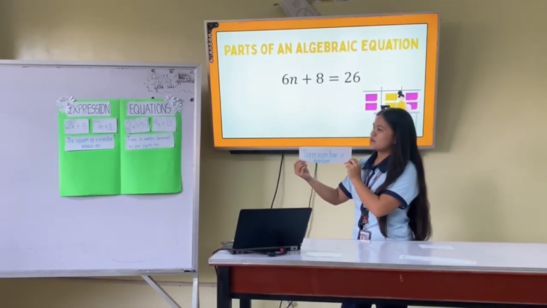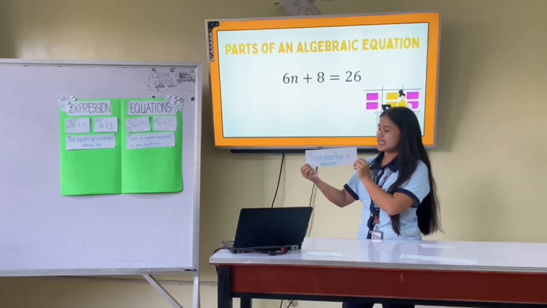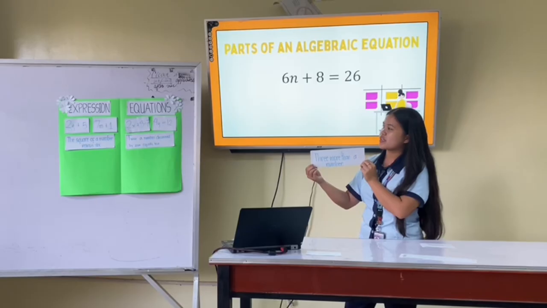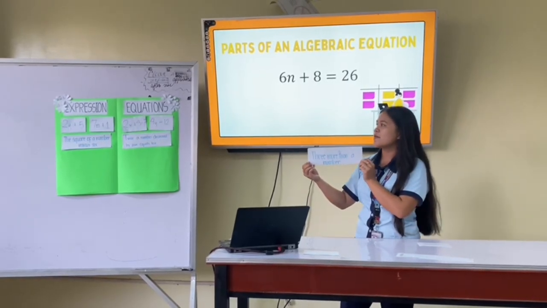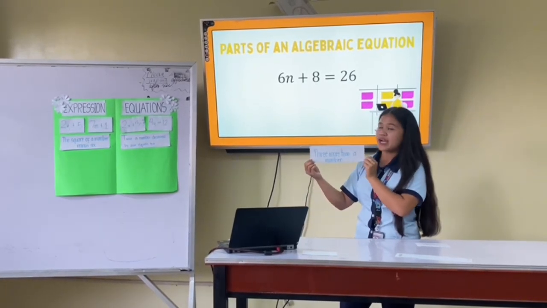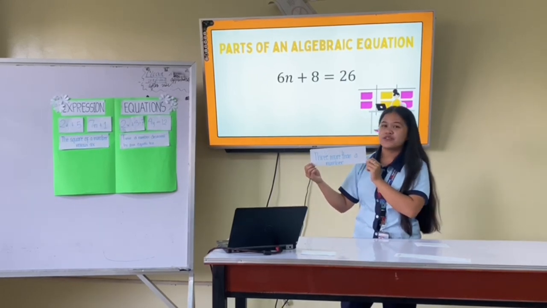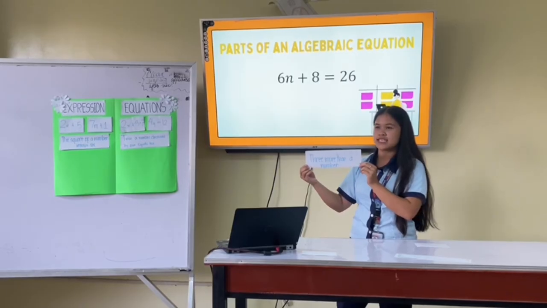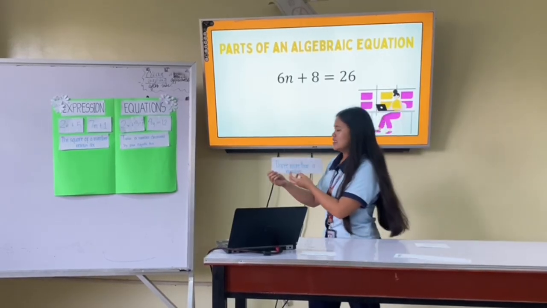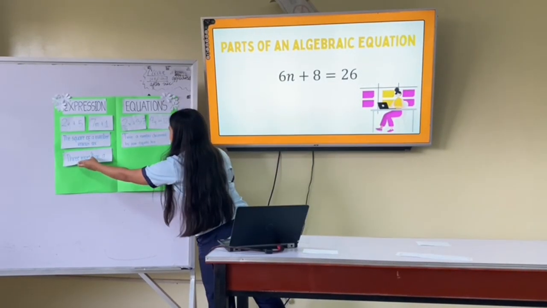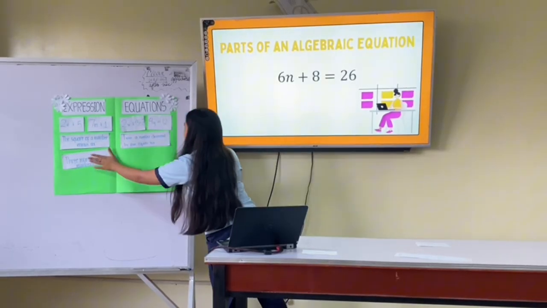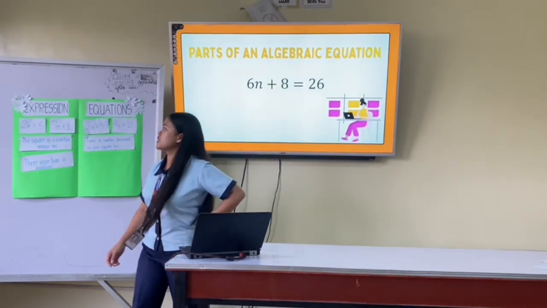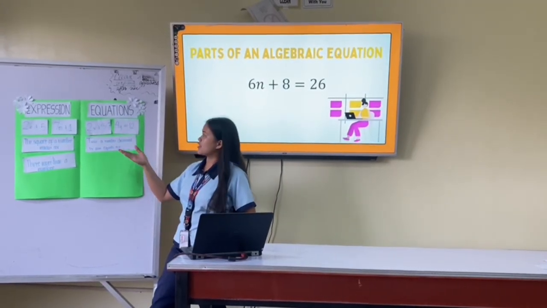This is a verbal phrase, and it says here: 3 more than a number. So where do you think I am going to put this one? Under the algebraic expression or under the equations? We are going to put this one under the algebraic expression because there are no signal words or sign, which is an equal sign. It seems like you already know how to distinguish whether the given is an expression or an equation.